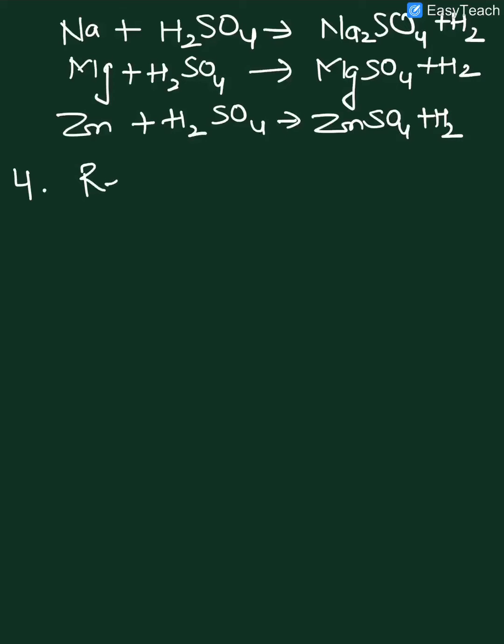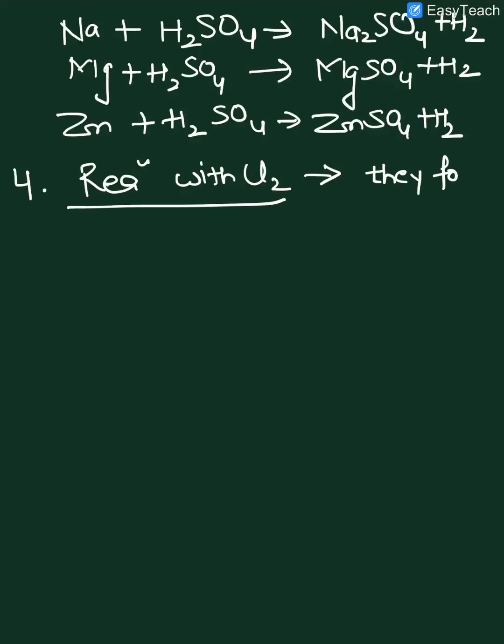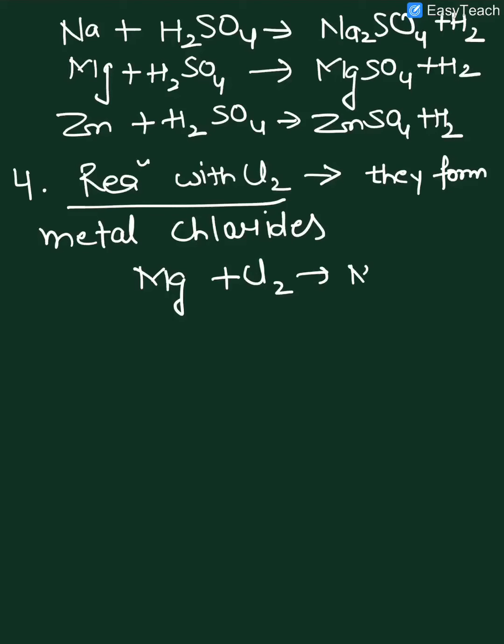Next is reaction with chlorine, that is Cl2. On reaction with chlorine, they form metal chlorides. If magnesium reacts with chlorine, it forms MgCl2.